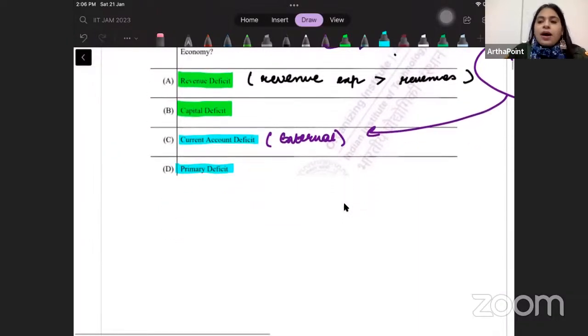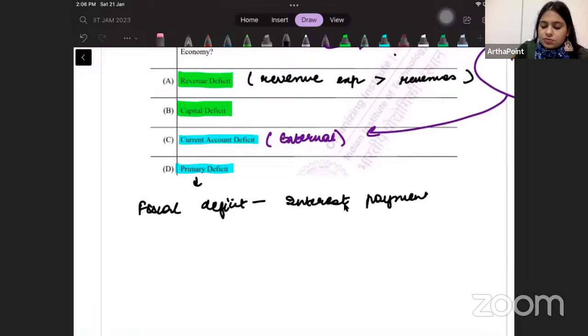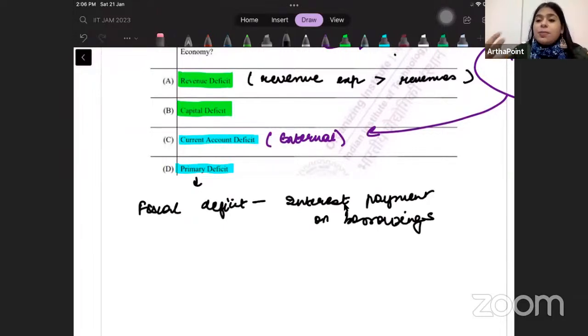When I talk about the primary deficit, and you may want to note this down, the primary deficit is actually the fiscal deficit less the interest payments on borrowing. Because I am not considering the non-productive part of the economy.